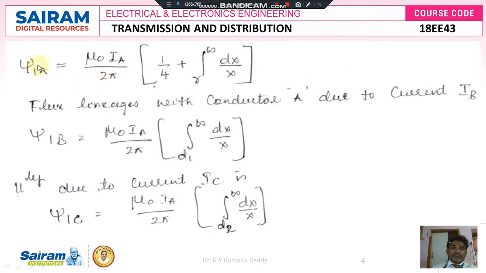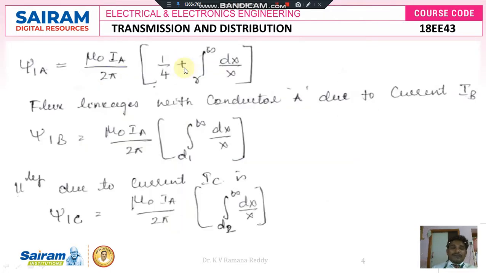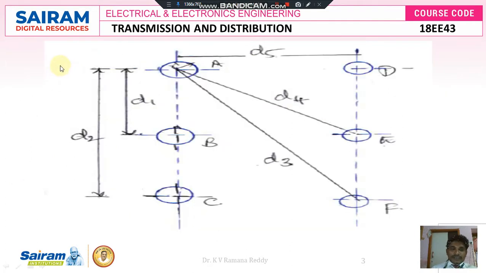So now the flux linkage. Flux linkage takes place when any one of the conductors is energized due to the flow of current, and it develops a flux. That flux links to its neighboring conductor. Thereby there exists a flux linkage. That flux linkage, for example, psi of 1A. Psi of 1A is the flux linkage by conductor A. Because of the flow of the current I, it develops one flux. That flux links to the same coil.